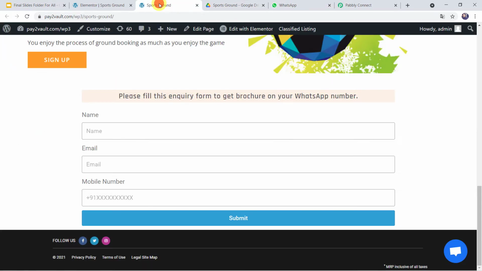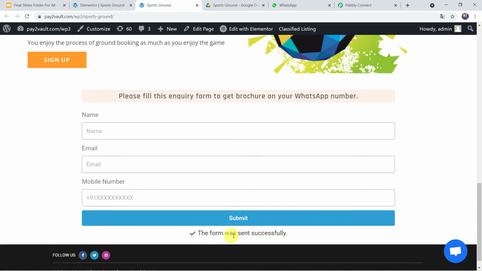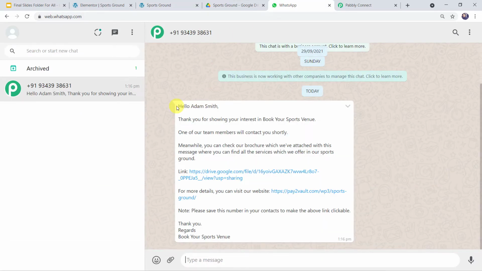So let us just fill this form and I'll give the name as Adam Smith. I'll give the email address as adamsmith25@gmail.com. Let's give the phone number, that's the mobile number over here. And let's click on submit. The form was sent successfully. Okay, now let us check the WhatsApp number of the customer. And here we can find a new message.